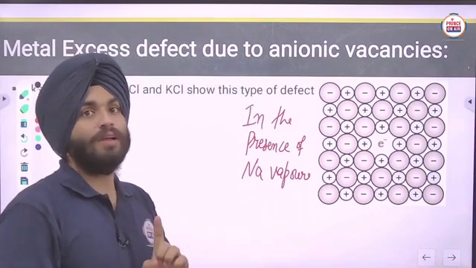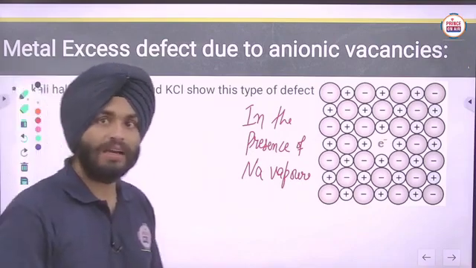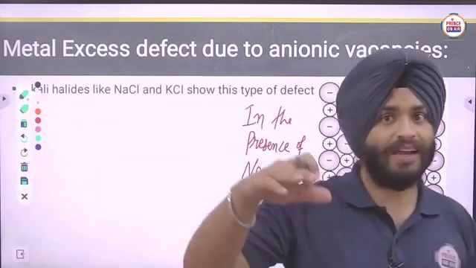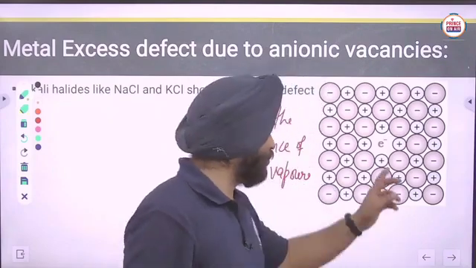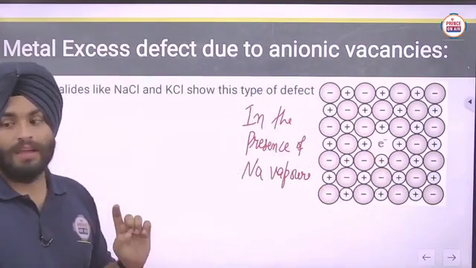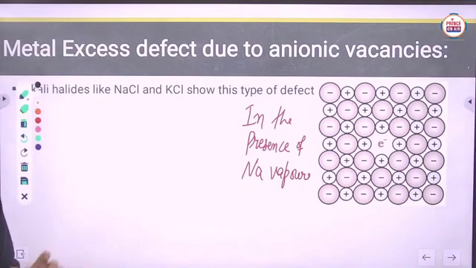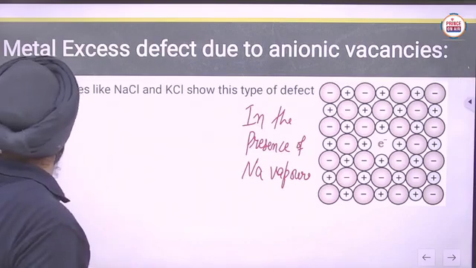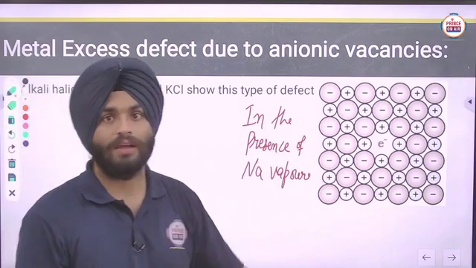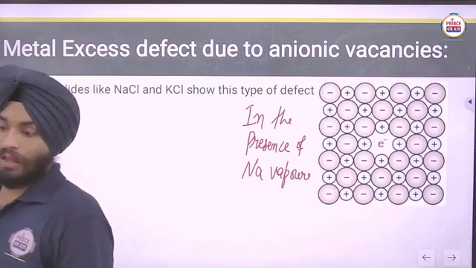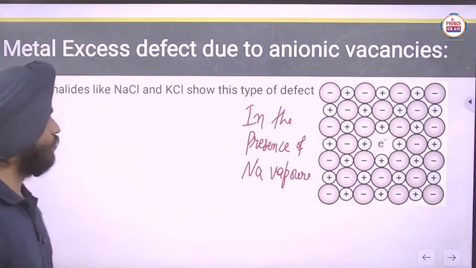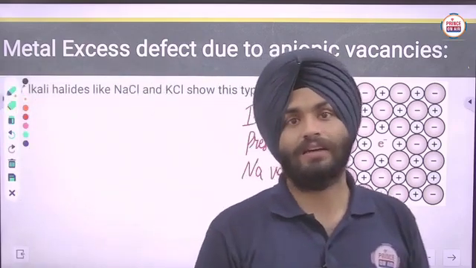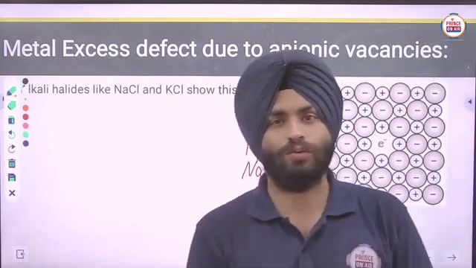Now you can see that the electron is occupying the position of the chloride ion. Clear now? This defect is known as metal excess defect due to anionic vacancy. The anion is removed, so there is a vacancy for the anion, and that position is occupied by an electron. It is known as F center, or Farben center, or in short just F center.